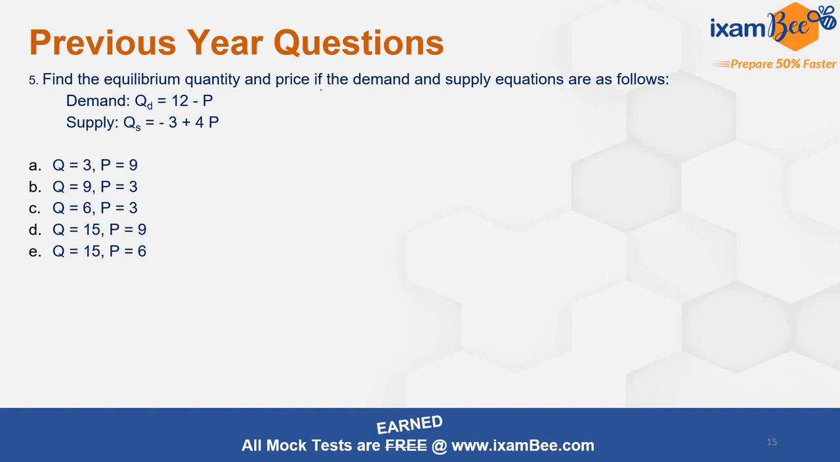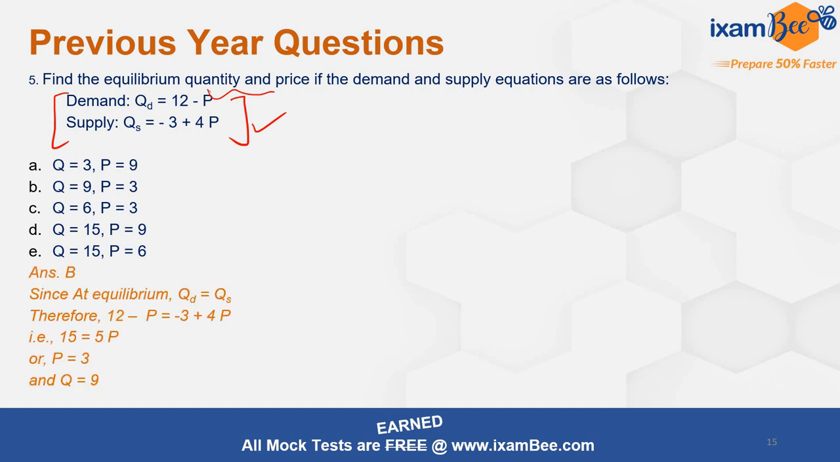Next question. Find the equilibrium quantity and price if the demand and supply equations are given to you. Again, a very easy question. It is numerical, but do not fear even if it's a numerical. You will be able to solve it if you know the concepts. Equilibrium price and quantity is where demand and supply are equal to each other. So just equate these two equations and solve, and you will get your equilibrium. The right answers are here: price is 3 and Q is 9, quantity demanded. So the option is B here.